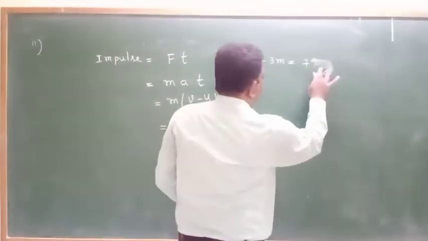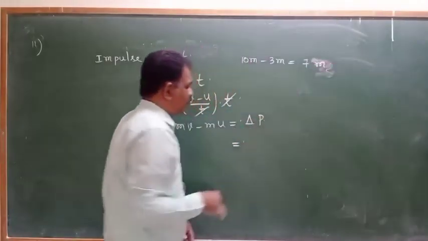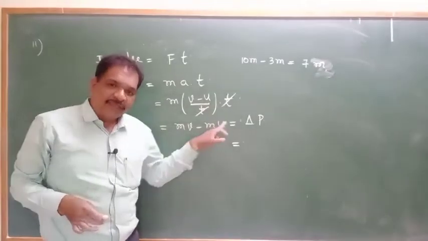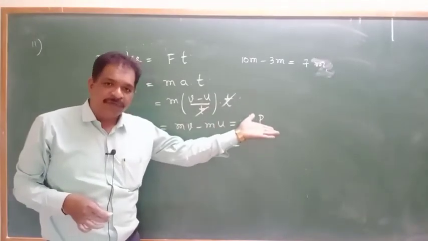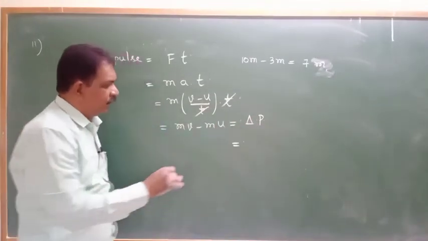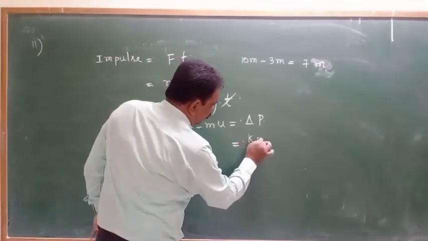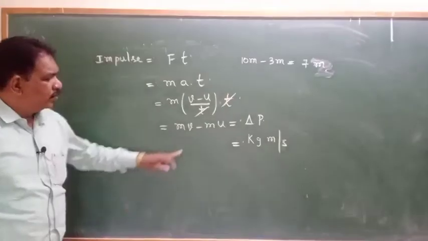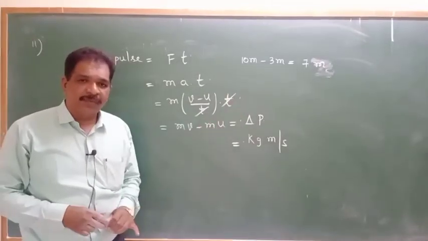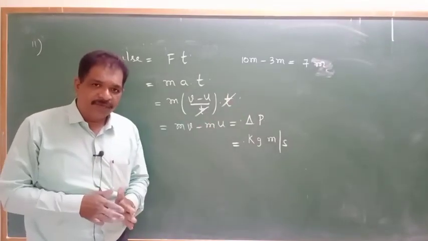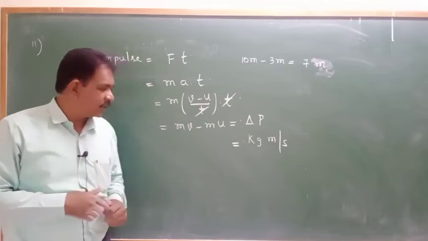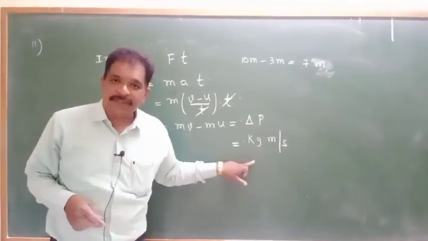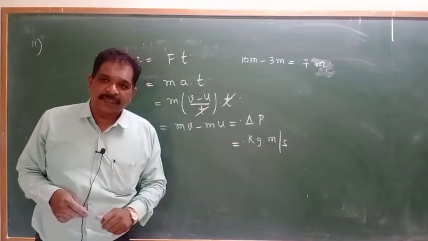So momentum like that. If you subtract two momentums, again unit will be same unit. Momentum unit only comes. Momentum unit will be kg meter per second. So momentum and change in momentum will have same units. So impulse unit will be kg meter per second.